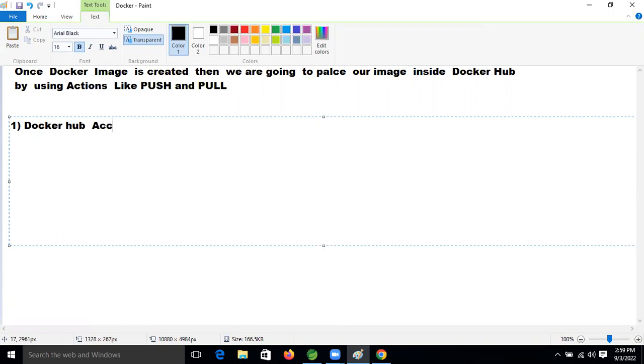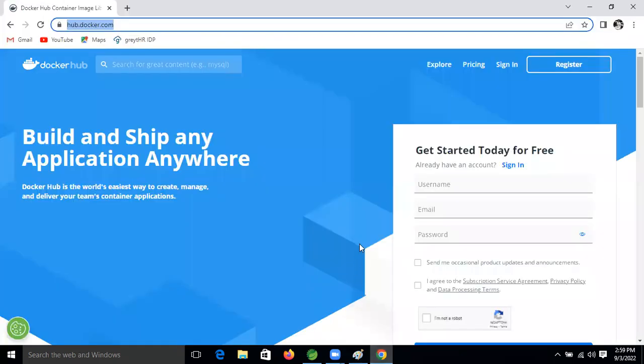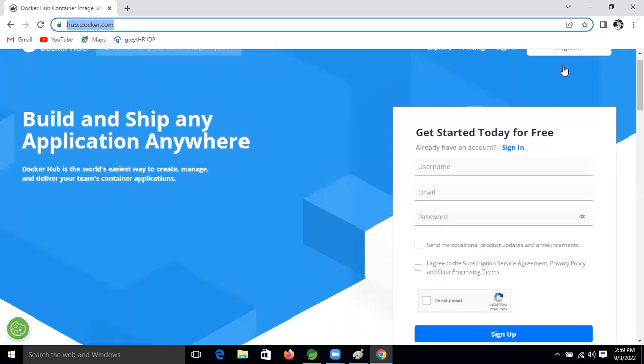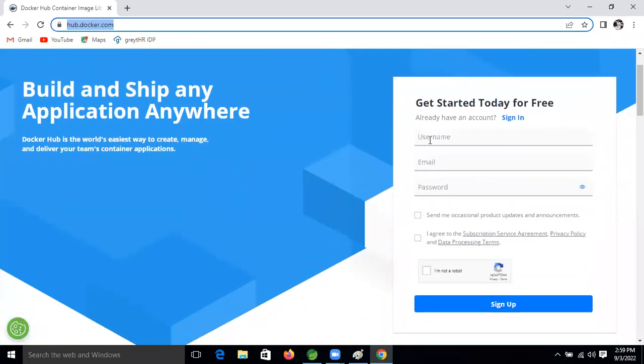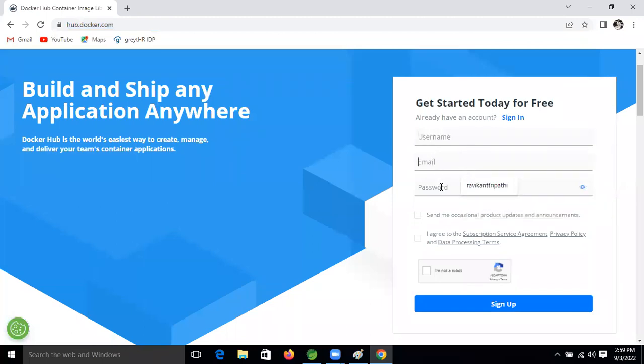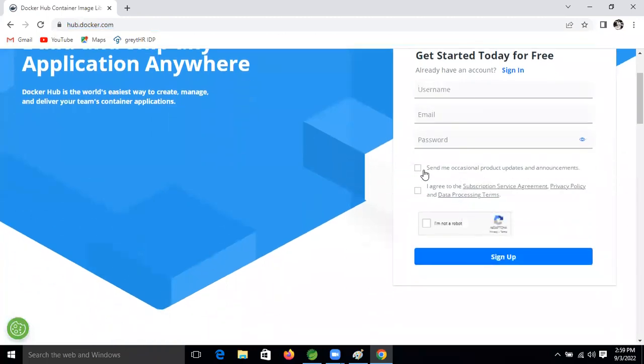Docker Hub account creation, using this link I'm giving, https://hub.docker.com. Second step, go to the register and login button. If you have already created an account, just log in. Otherwise, give a username, an email address, and a password, right?